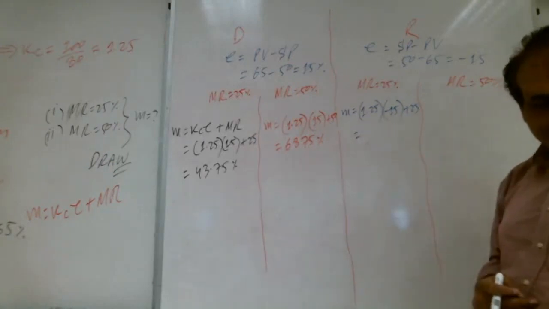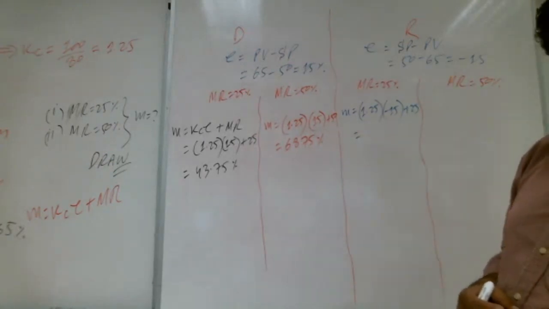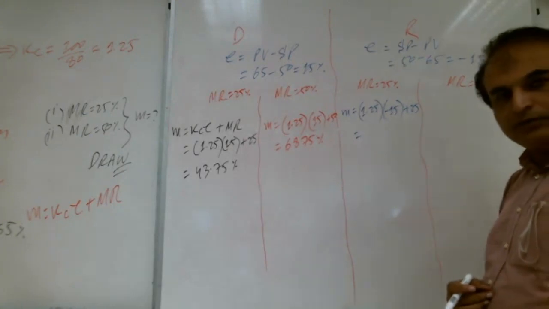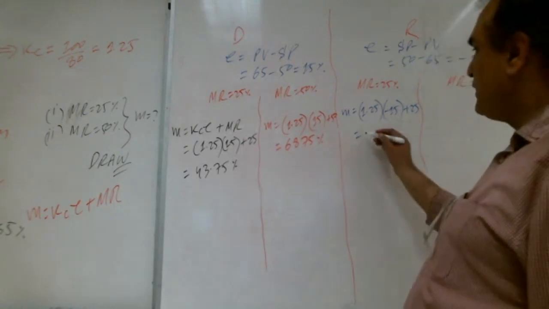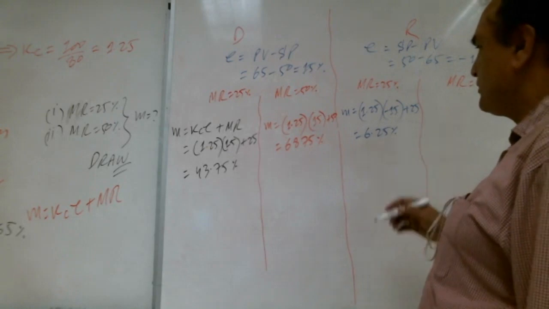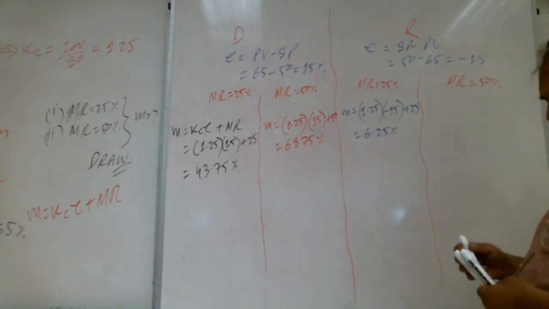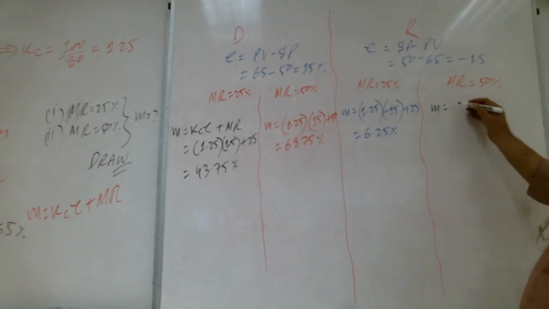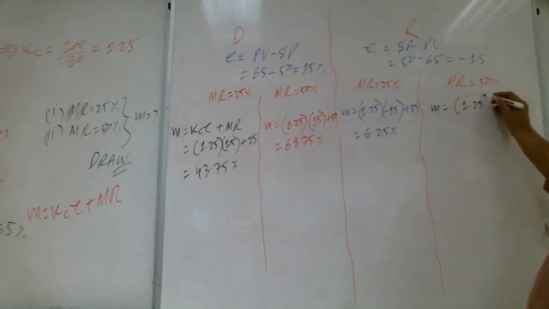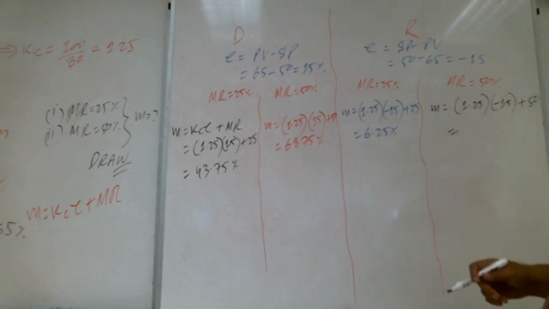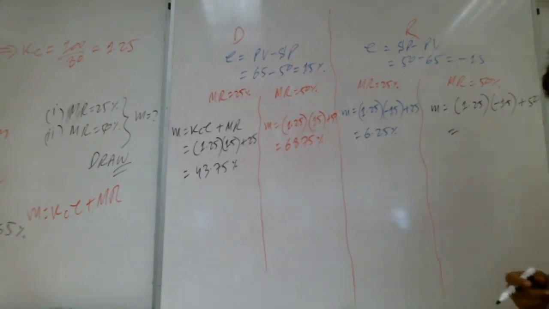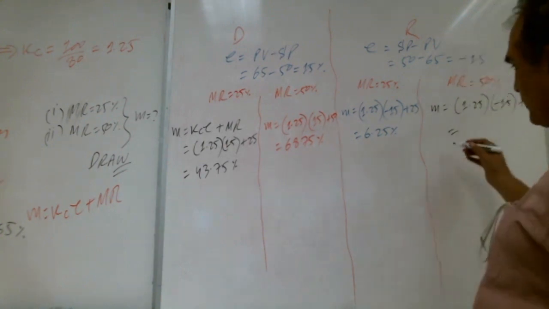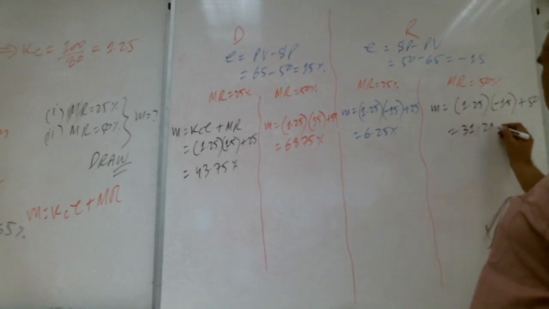Lots of brothers are writing 6.25%. Very good, Shabab. Okay, M is equal to KC 1.25, error minus 15, MR 50. How much, Shabab? Very good. Lots of brothers are writing 31.25%.